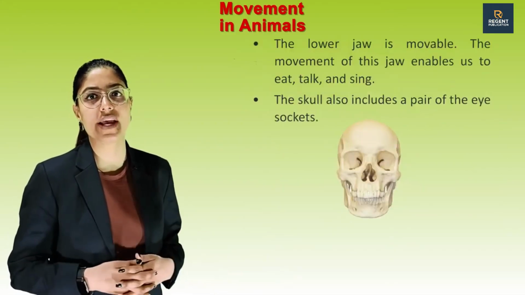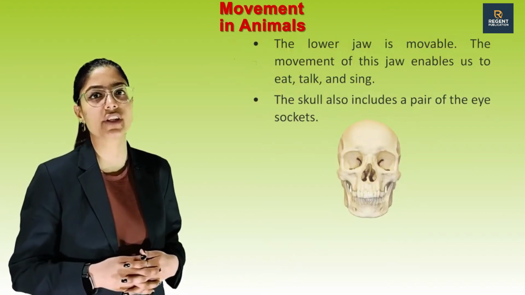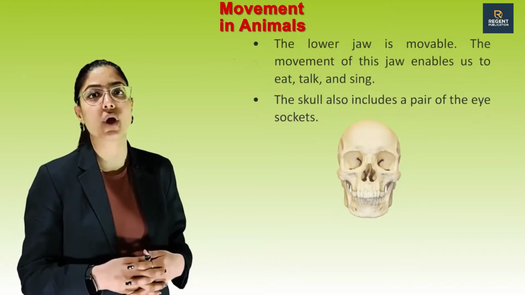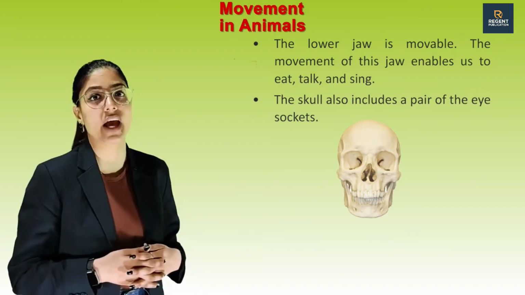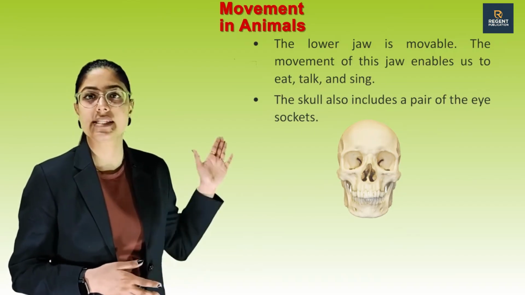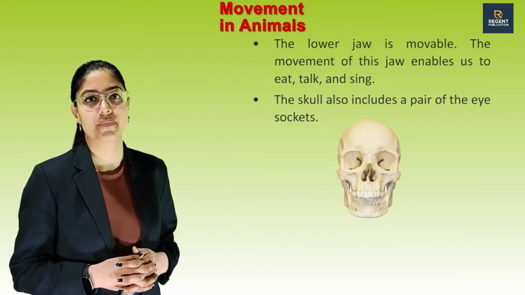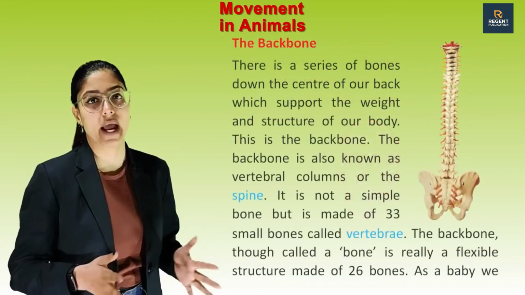The lower jaw is movable. The movement of this jaw enables us to eat, talk and sing. The skull also includes a pair of eye sockets. See this picture of skull. Next one is the backbone.